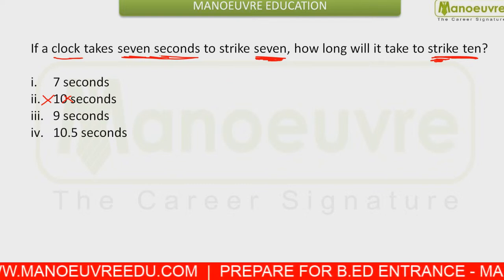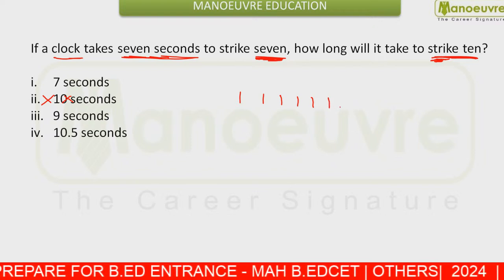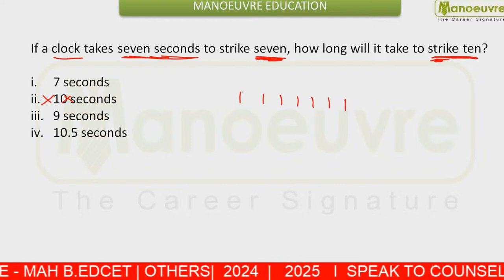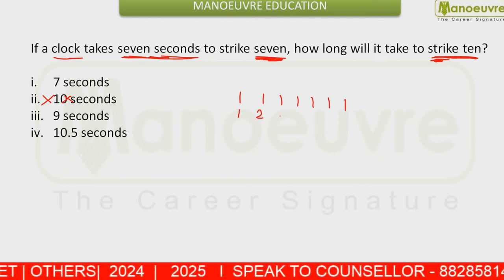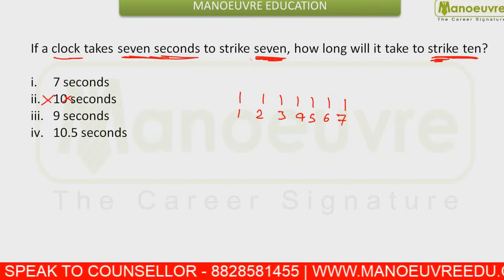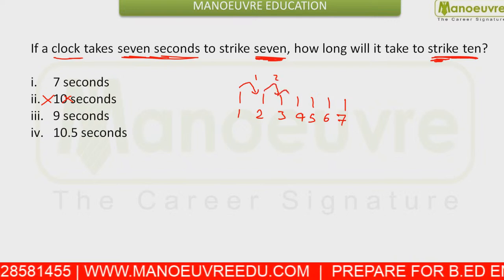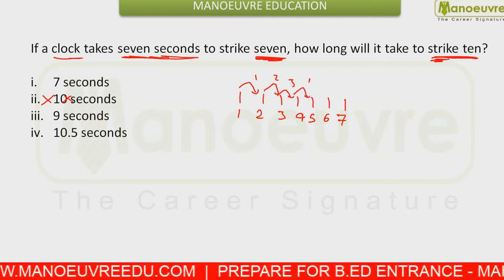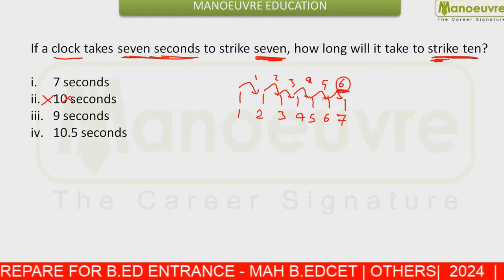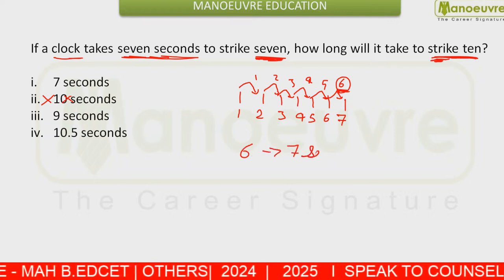See, to strike 7, how much time did it take? How much of a jump has it taken to strike 7? To make 7 strikes, it has taken a 1st jump, 2nd jump, 3rd, 4th, 5th, and that means the 6th jump. That means to make 6 jumps it has taken 7 seconds.